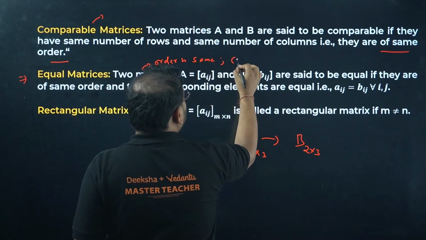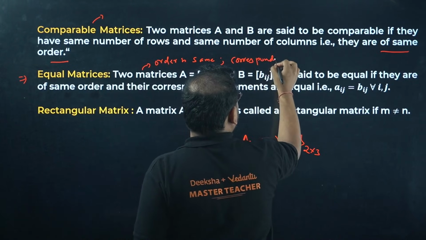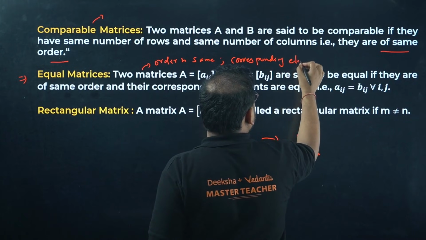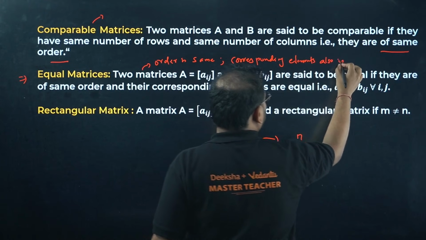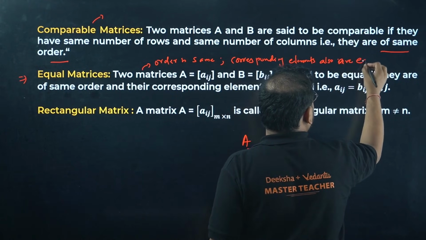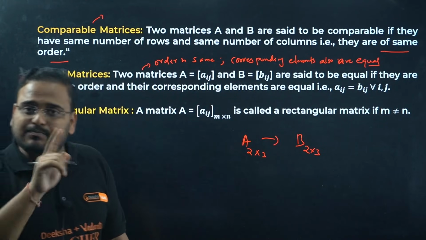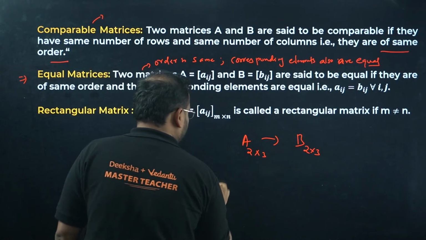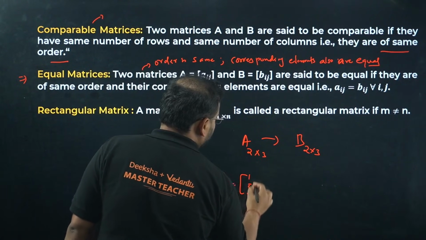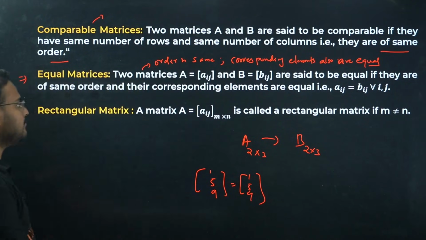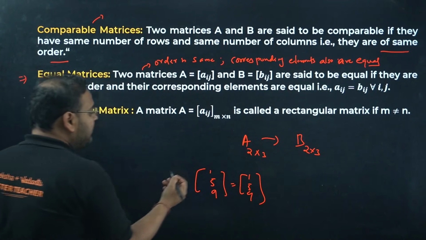No. The corresponding elements also have to be equal. Not only is the order the same, the corresponding elements also have to be the same.